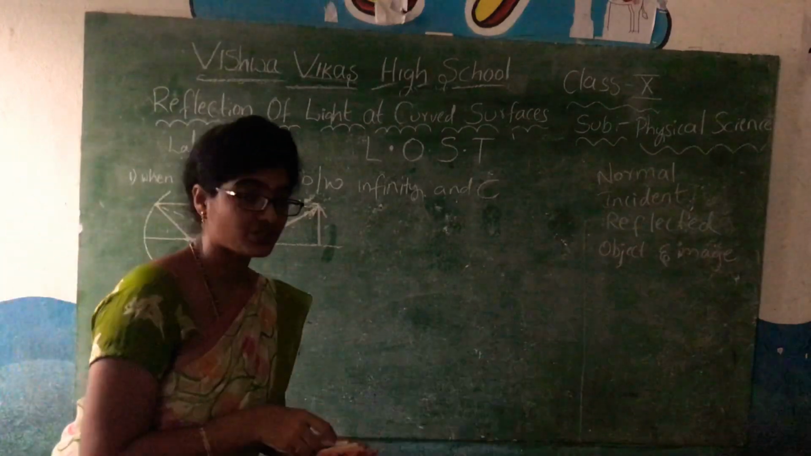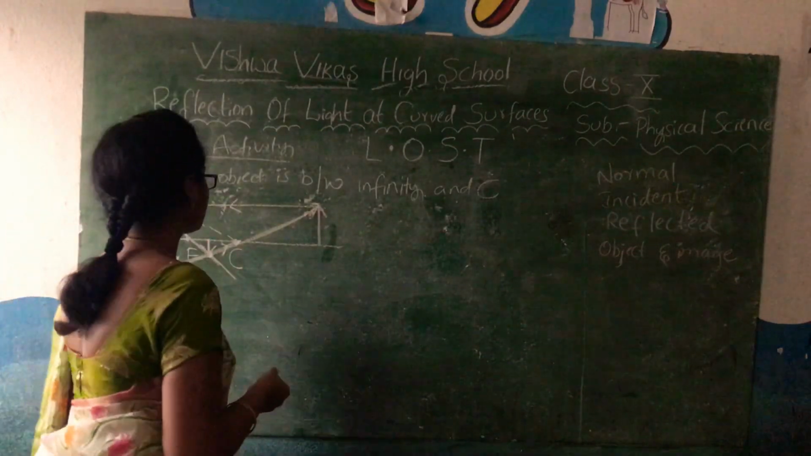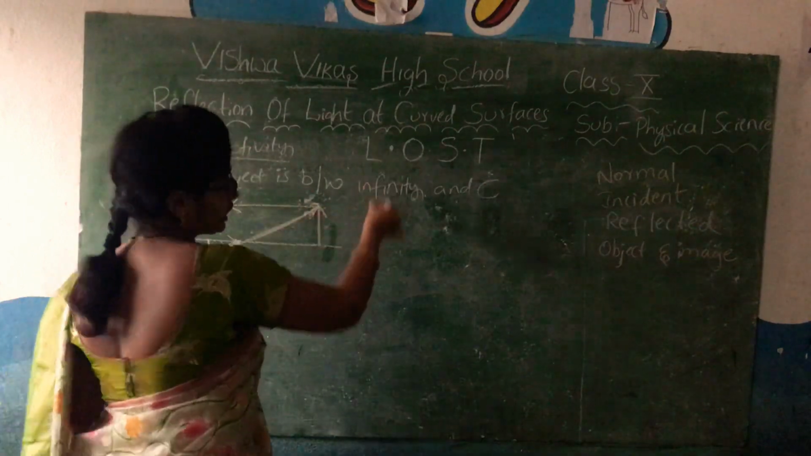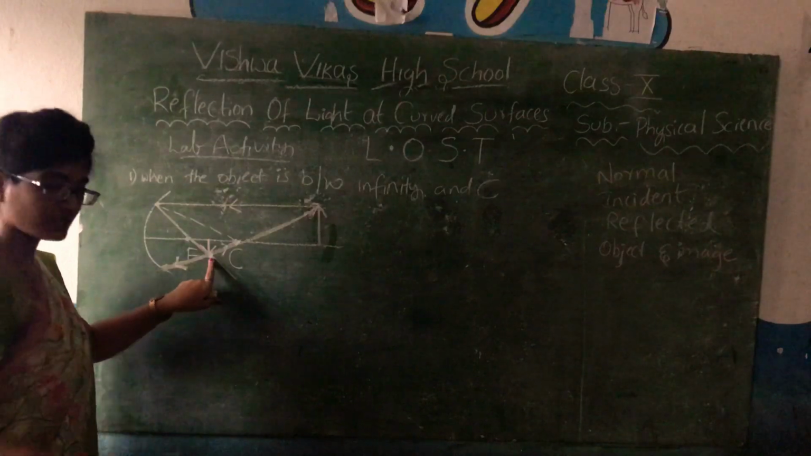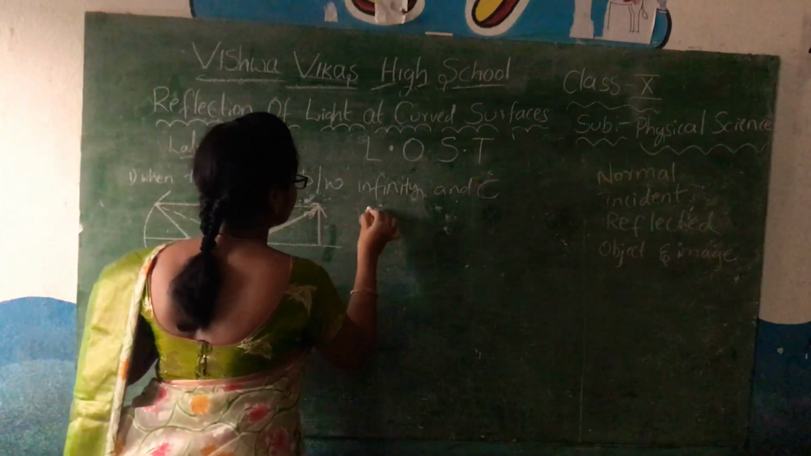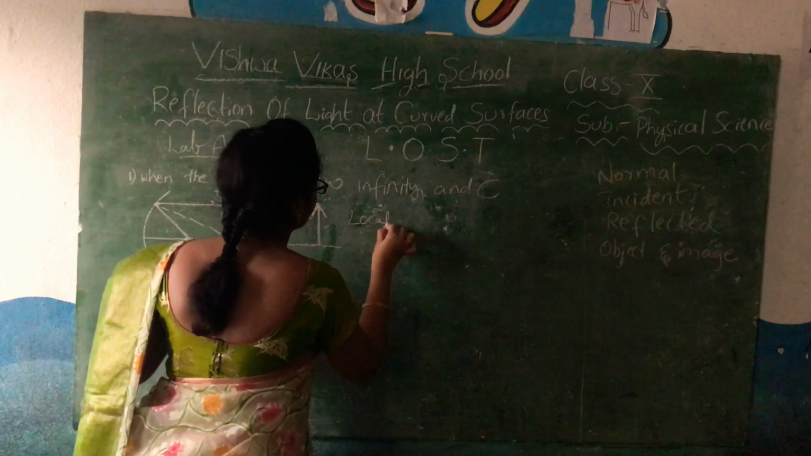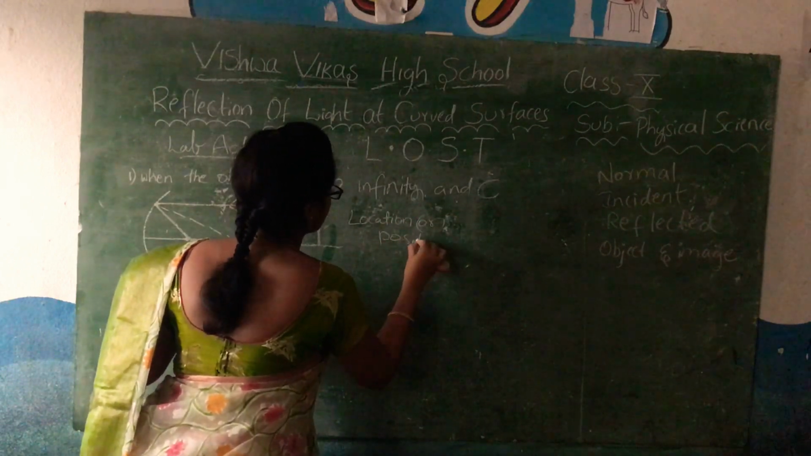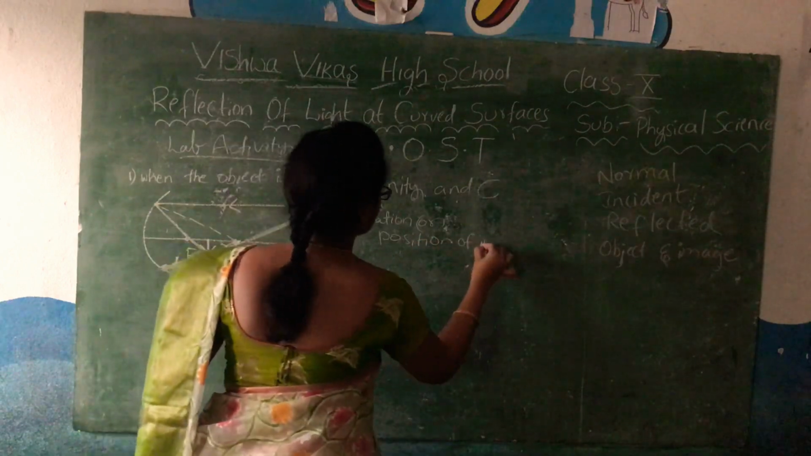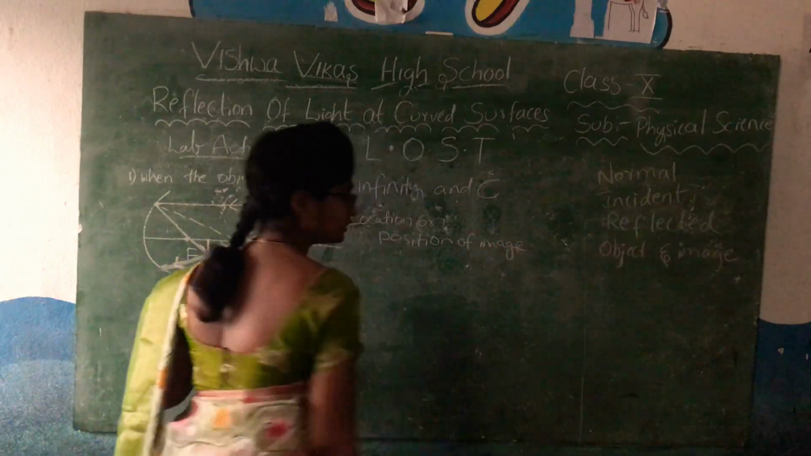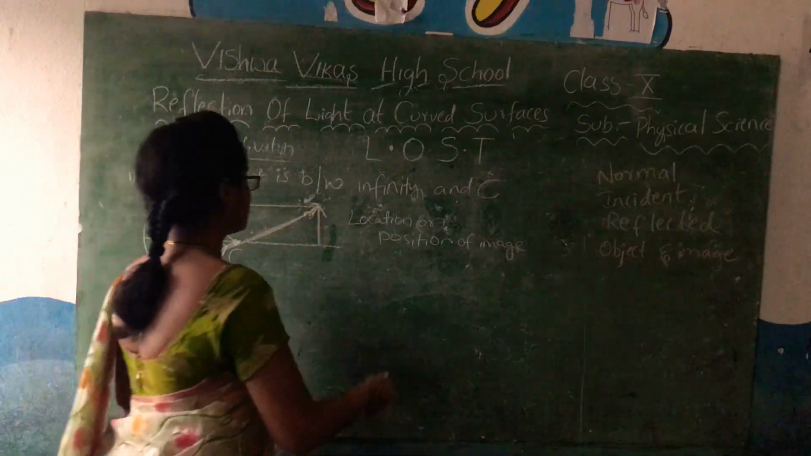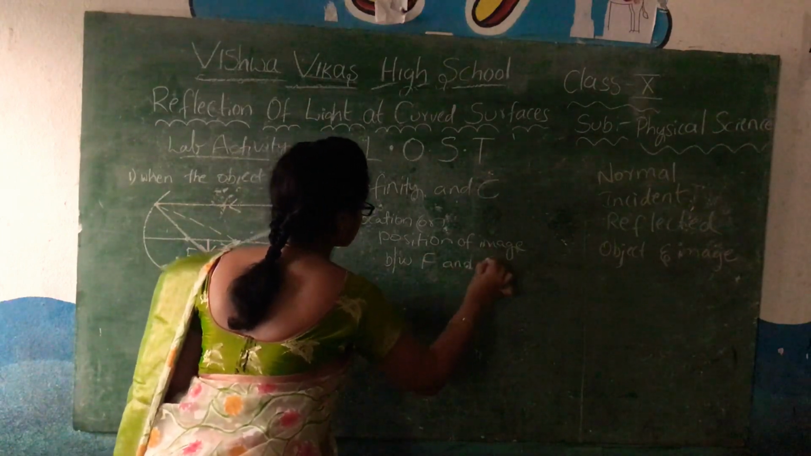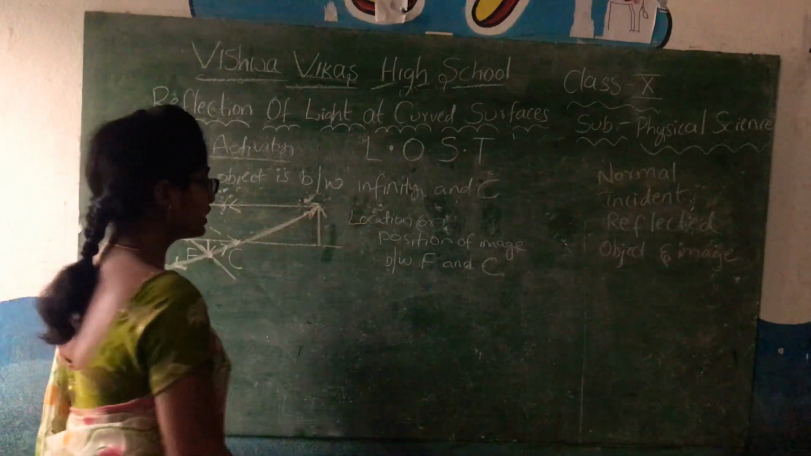Okay, so what are the characters of the image here? First, location. Where is the image located? Location or position of the image, children. The location or position of the image is between F and C.